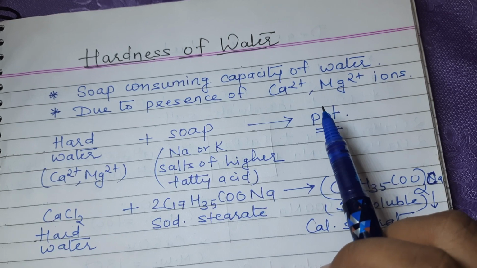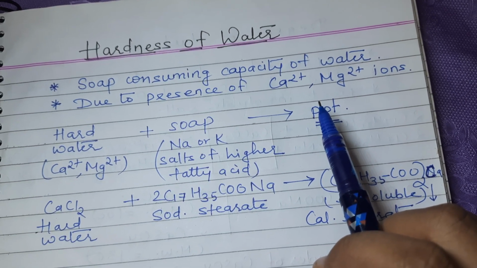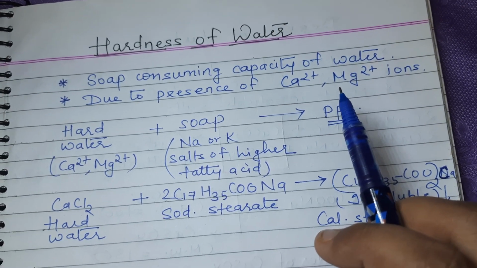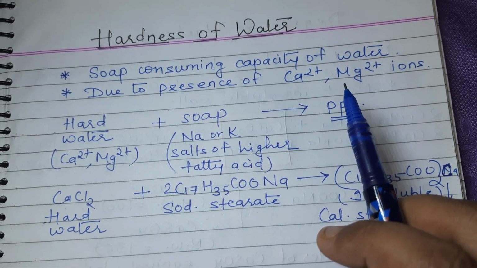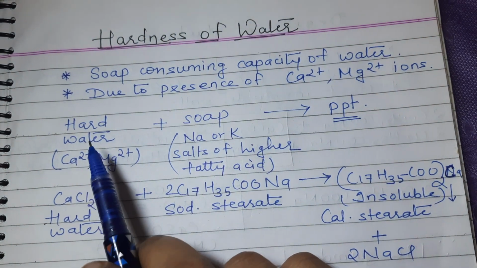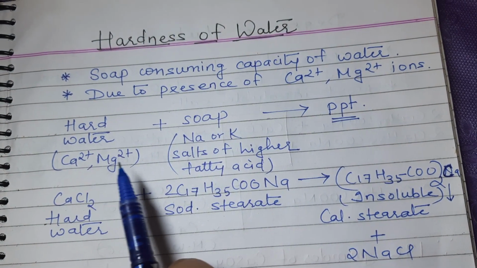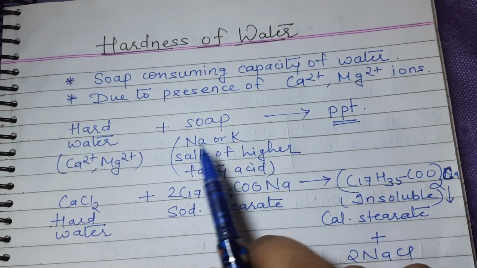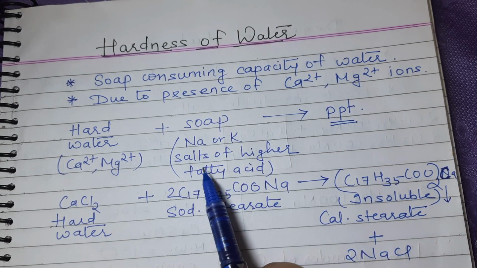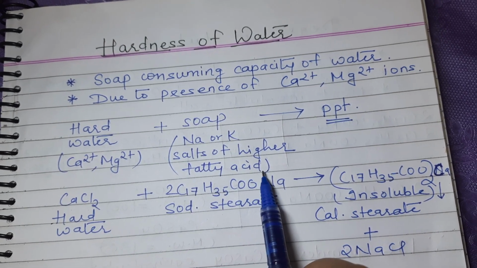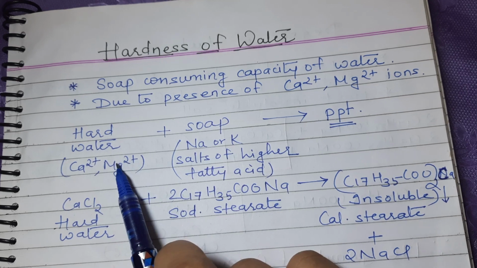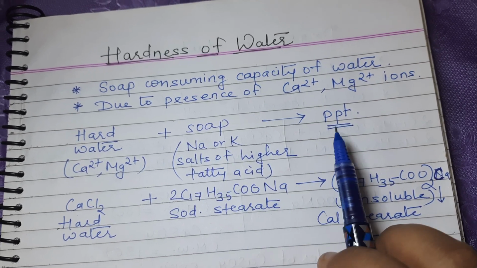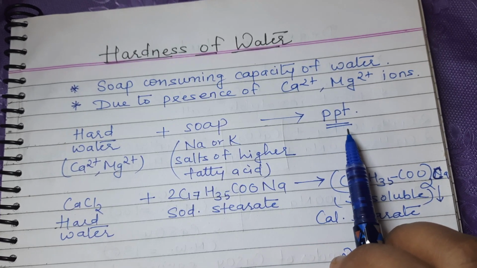So what is hardness? It is actually the soap consuming capacity of water, due to which it consumes the soap. It does not give lather with the soap, but it consumes the soap. So in hard water there are calcium and magnesium divalent ions, and when you add soap to it, what is soap? It is sodium or potassium salt of higher fatty acid. So when you add soap to the hard water, what happens? There should be lather formation, but actually a precipitate is formed.